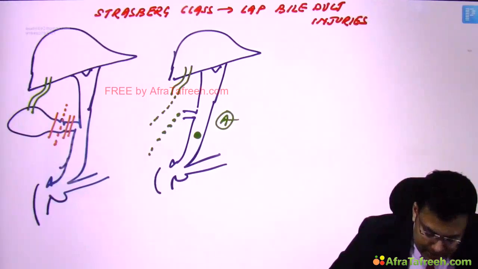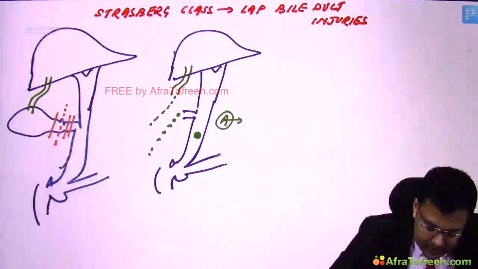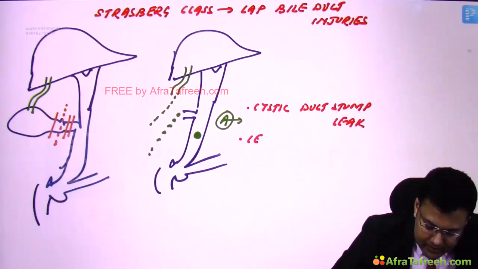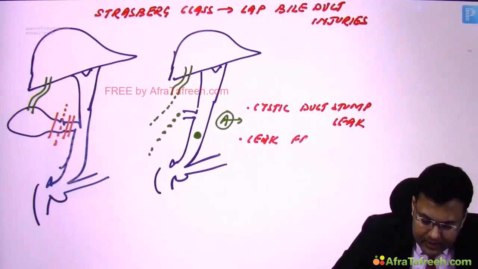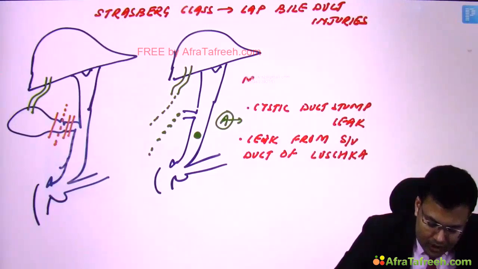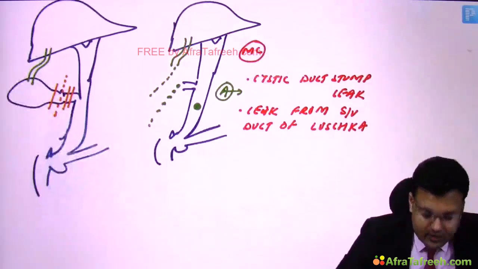So what's type A? It's the cystic duct stump leak or leak from the subvesical duct of Luschka. This is the most common type, right?